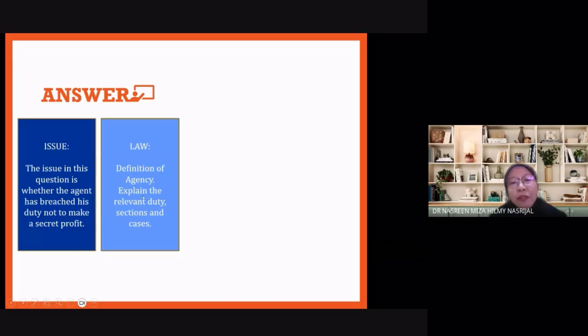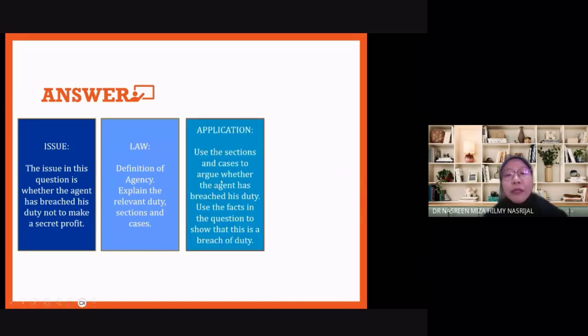Okay, then the explanation of the law. As always, you must always start with the definition of agency, section 135. Alright, and then you explain the relevant duties, and the sections as well as cases, because when an agent makes a secret profit under section 168, you have to explain what is secret profit. Then section 169, what are the remedies that the principal can exercise when the agent makes a secret profit. Now the 5 remedies you have to explain one by one, plus the cases to support the explanation. Okay, then in your application, use the section, use the cases to show where is the secret profit.